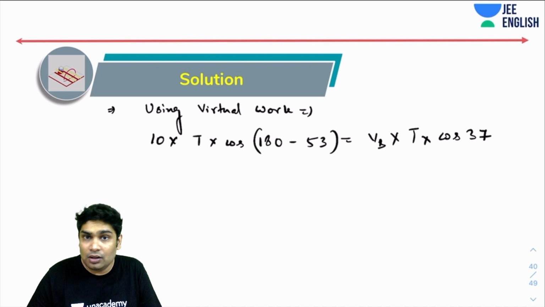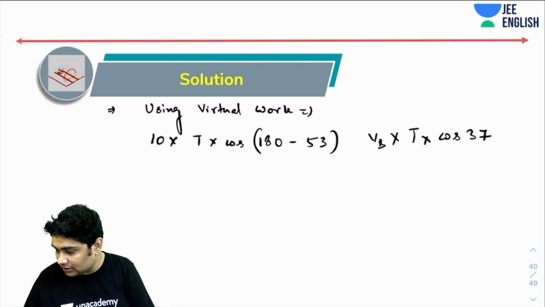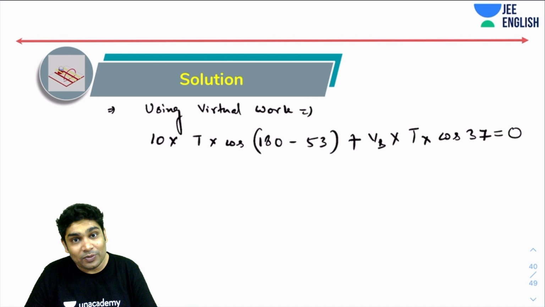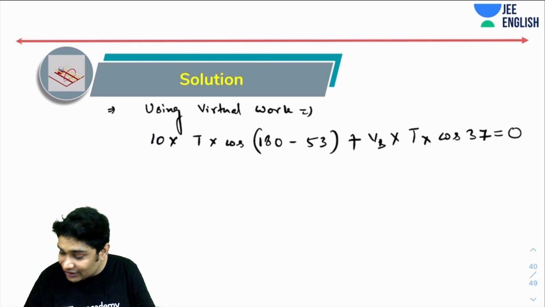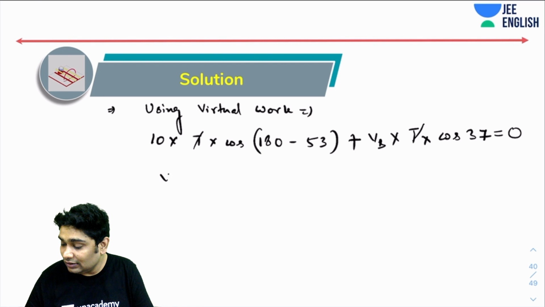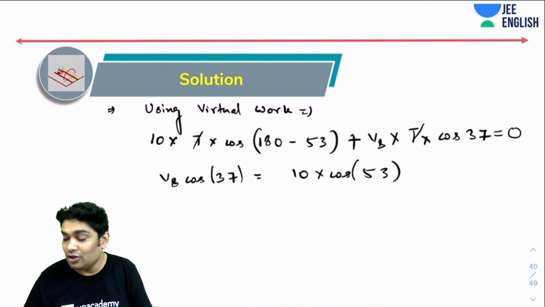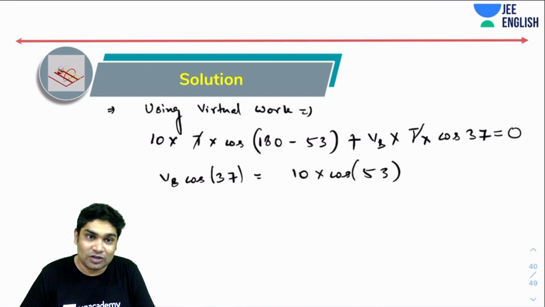Right, the net power has to be zero. So power on one plus power on two must be zero. So that will simply tell you that VB cos of 37 is equal to 10 times cos of 53. I hope you obviously know that cos of 180 minus 53 would be minus cos of 53. Okay. Now just substitute all the values.